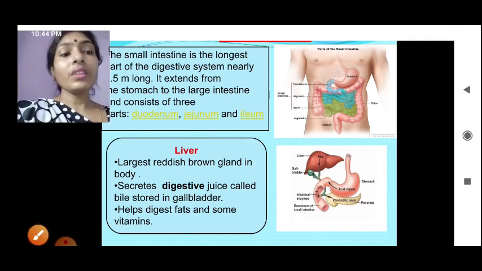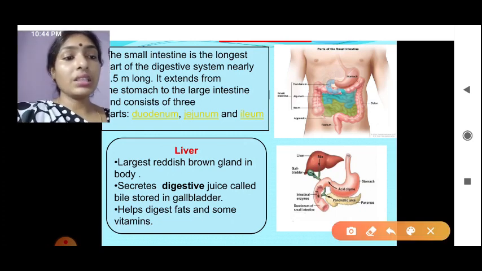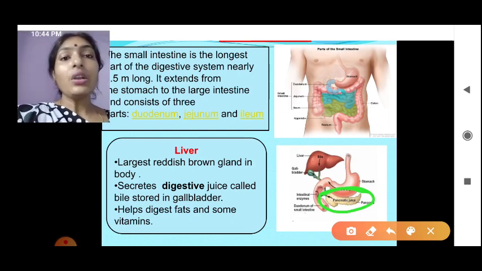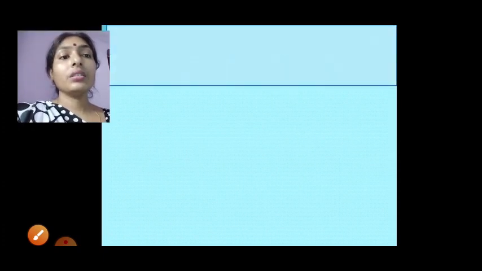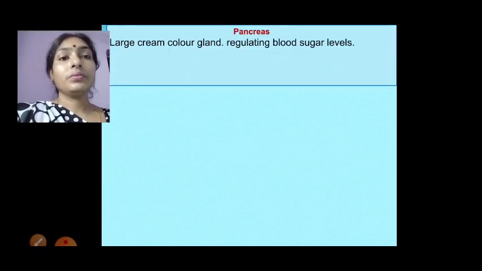And here you can also see another important gland, called the pancreas. The pancreas secretes enzymes which help to digest all kinds of food. It is large and cream colored, as you have already seen in the figure.